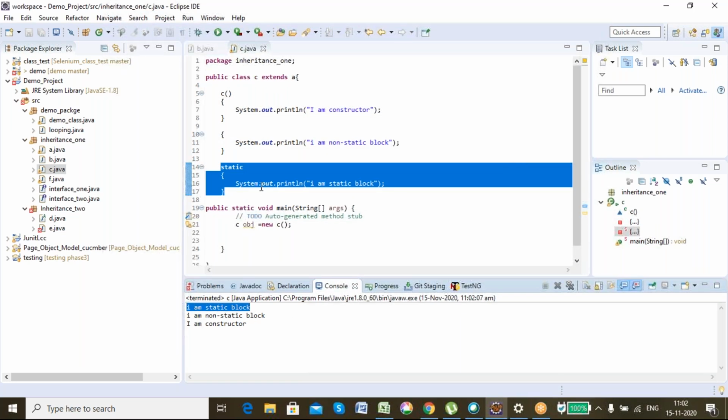The static block. That means before the constructor, it called the static block, then the non-static block, then the constructor got executed. Once control goes to the constructor, it will first execute the static block, then the non-static block, then itself. Got my point?